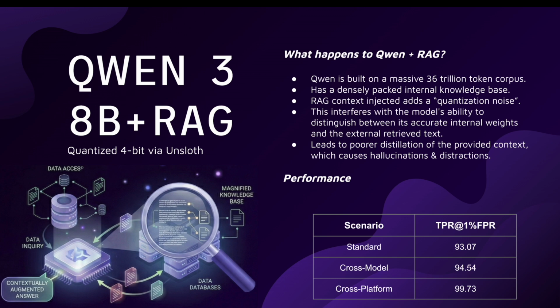If you see in the scenario standard, the TPR at 1% FPR is actually lower. It's 93.07% here, and cross model and cross platform are also lower, at 94.54 and 99.73. So it is not a fact or a rule of thumb that adding RAG context always improves model classification. It also depends on the type of model you're using and the pre-training that's used along with it.